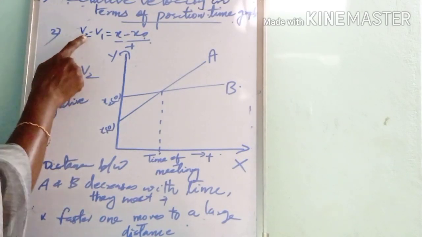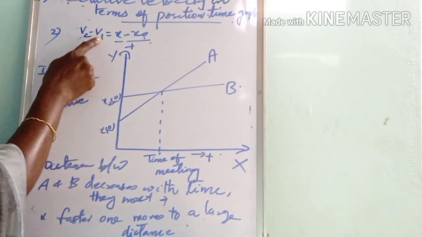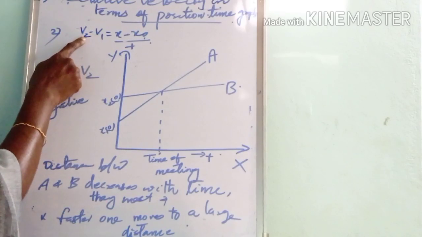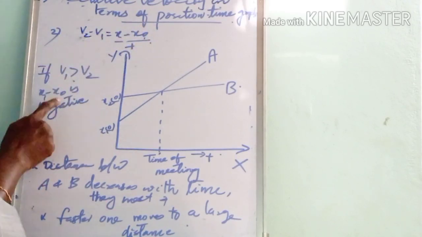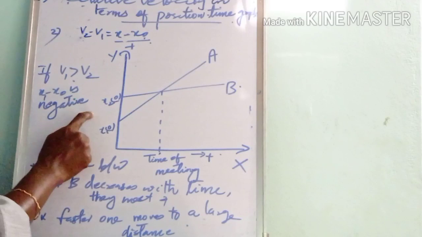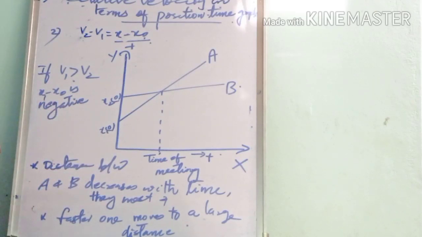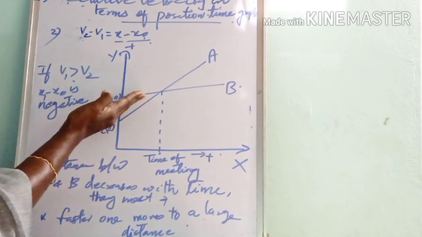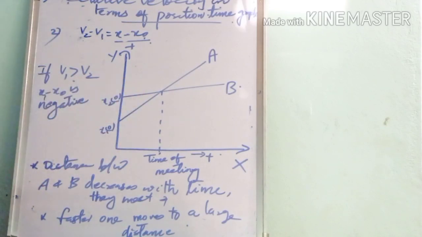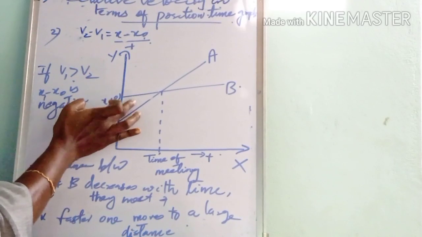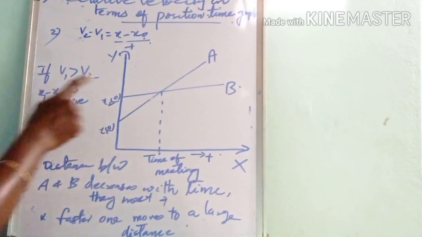In this case, when v1 is greater than v2, then x1 minus x0 is negative. So the distance of separation between A and B decreases with time, and they meet.